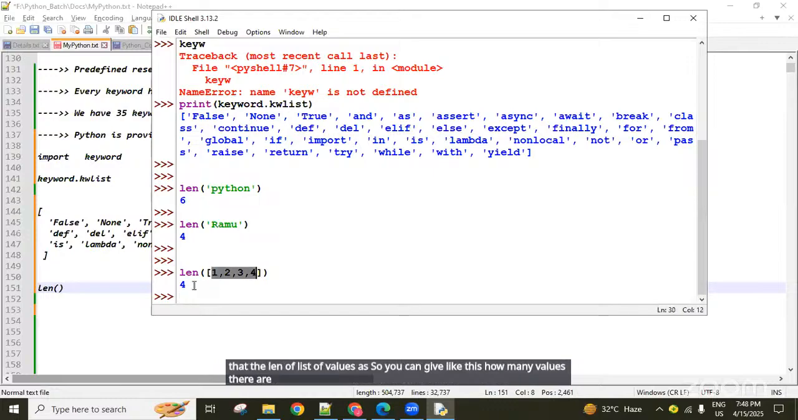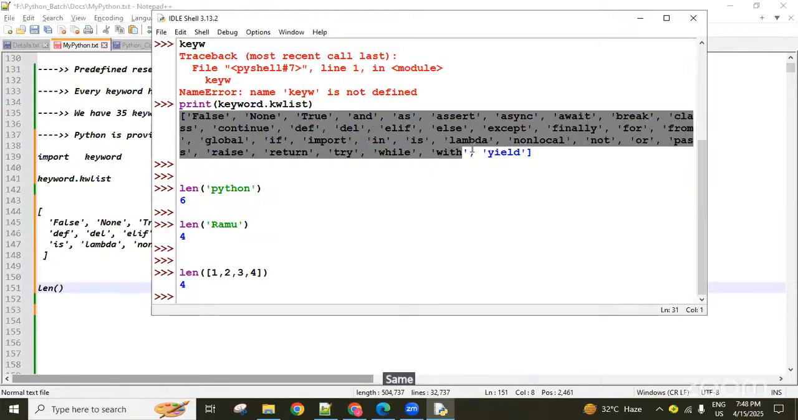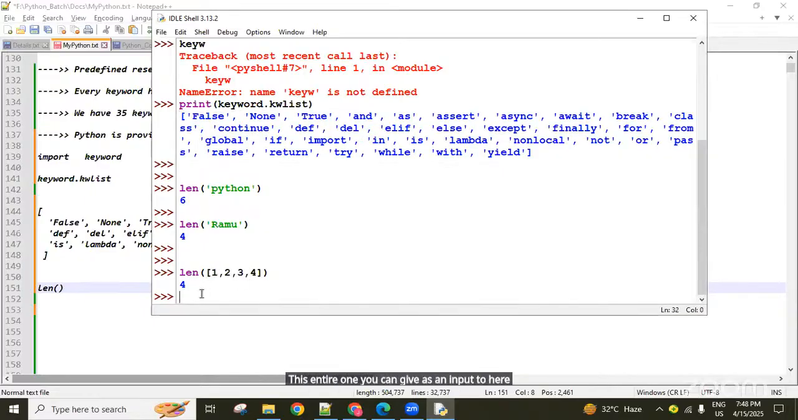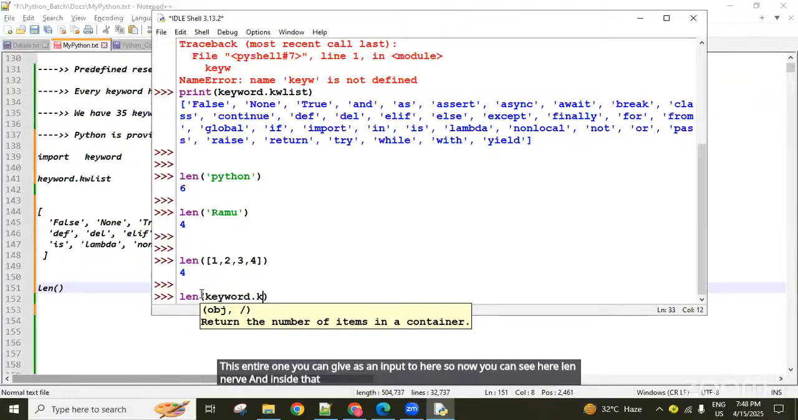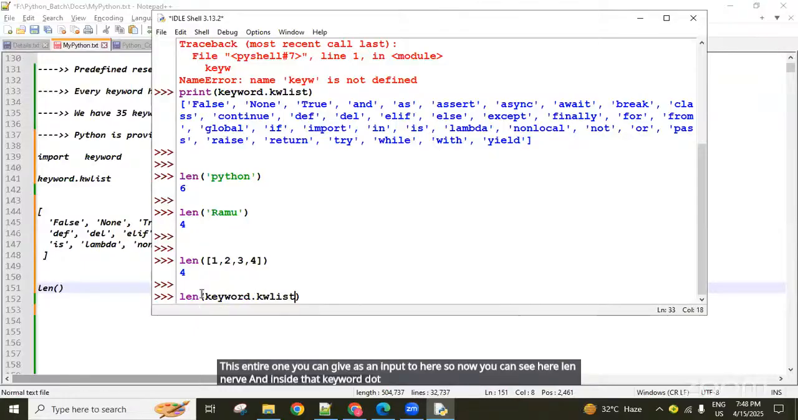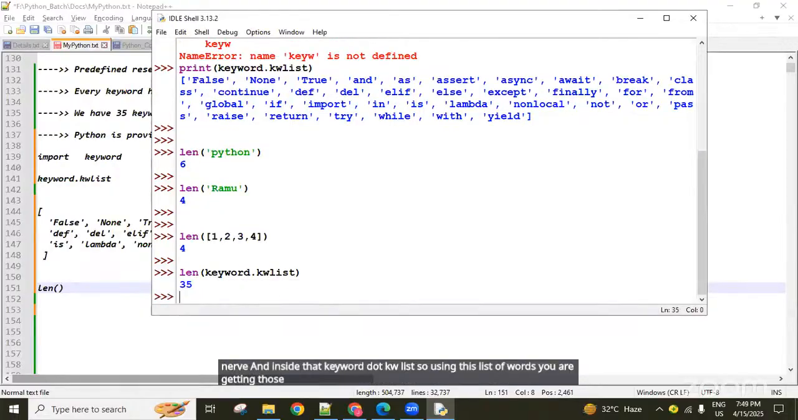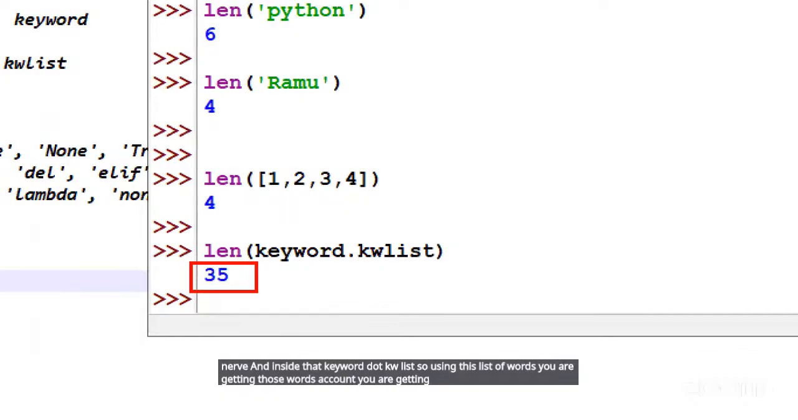4 values there. Same like that. This is the list of words right now. This entire one you can give as an input to here. So now you can see here len of, and inside that keyword dot kw list. So using this list of words you're getting, those words count you are getting. Are you clear this one?